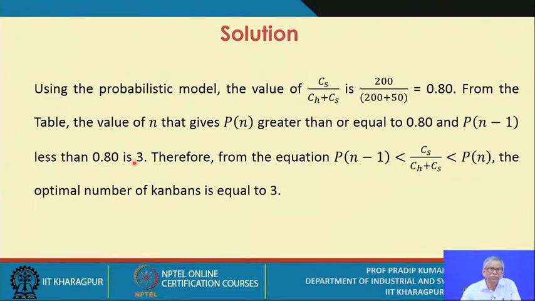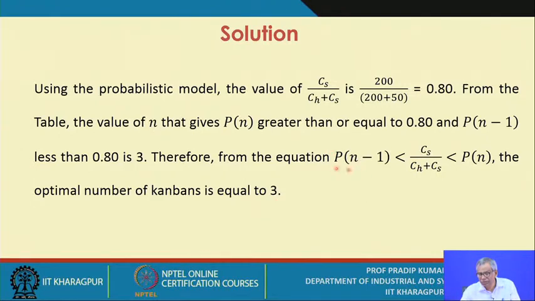So the cumulative probability table you must refer to, and then we have this defining relationship. This relationship holds when the value of N is 3, and hence the optimal number of Kanbans is equal to 3.